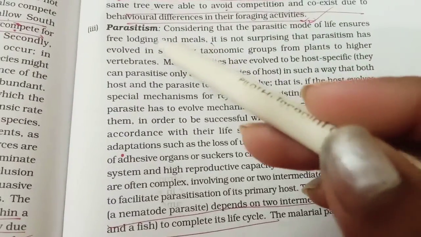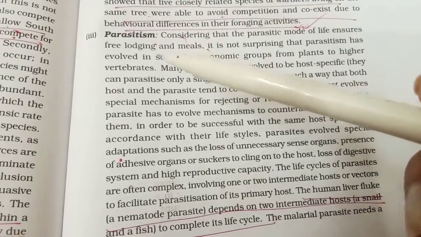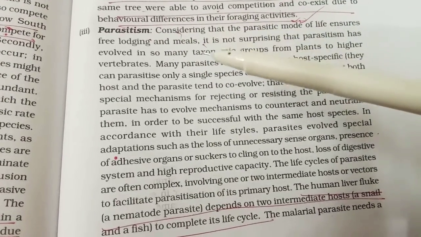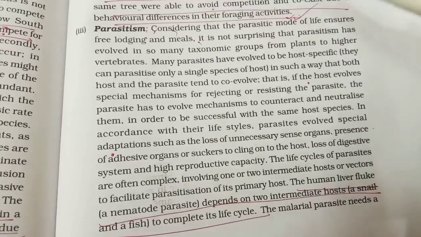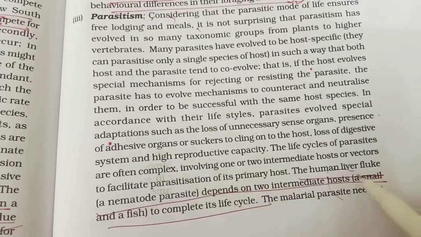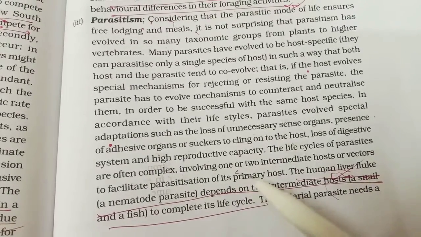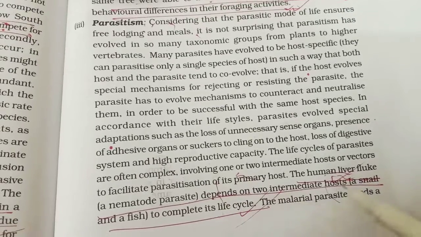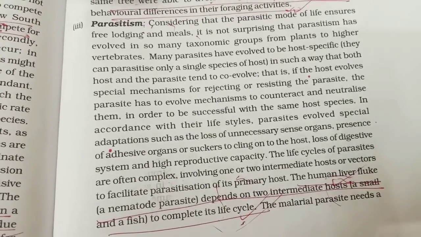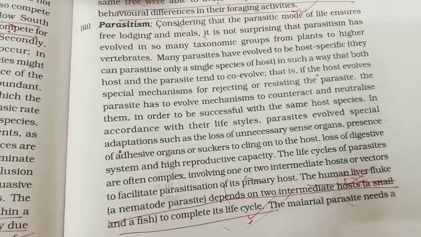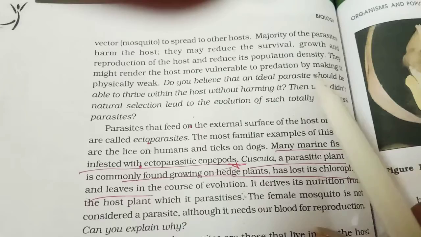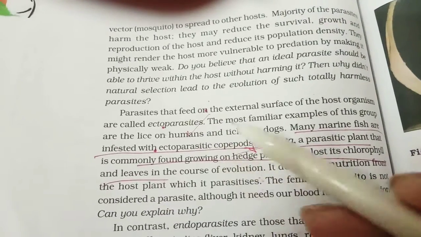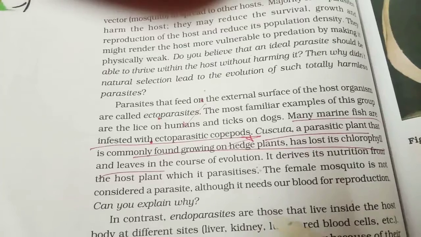Parasitism. As you all know students, a parasite is an organism that feeds on and uses the body of the host as food and shelter. Alright, that is called a parasite, and the organism on which the parasite feeds and takes shelter is called the host. So you can take the example of the liver fluke, a parasite that has two intermediate hosts, a snail and a fish, to complete its life cycle. If the parasite is present on the outside of the body, that is called an ectoparasite, and if it is present inside the body, that is called an endoparasite. For ectoparasite, you can take the example of hair lice. For endoparasite, the liver fluke.